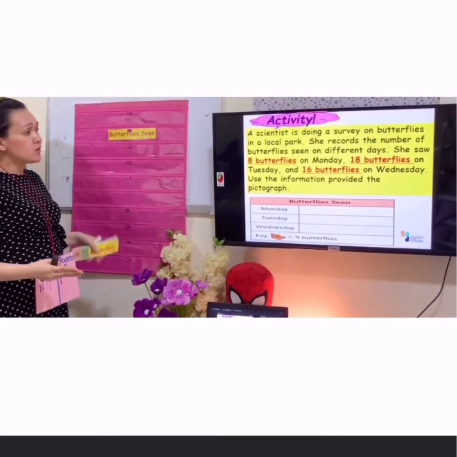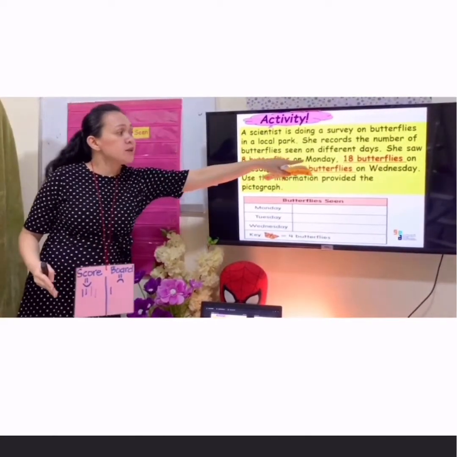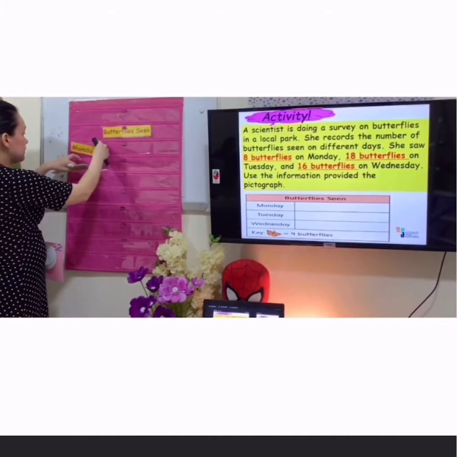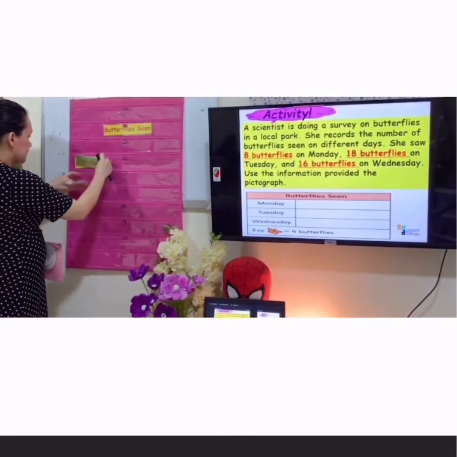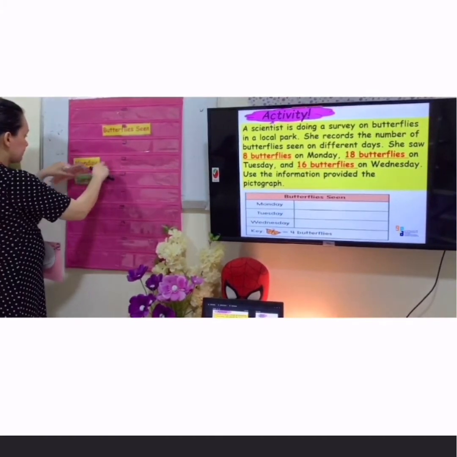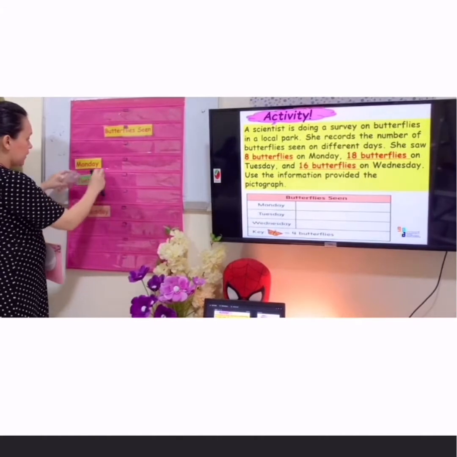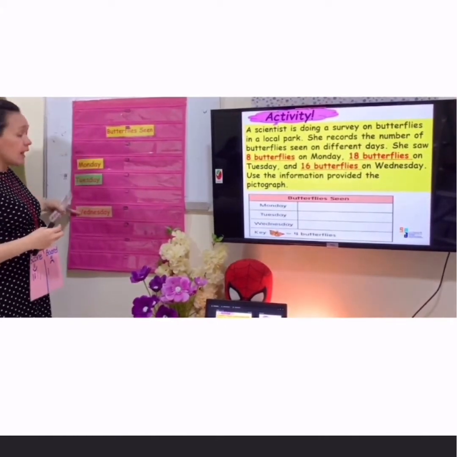We are going to label here the different days. So first, we are going to put here Monday. Next, Tuesday. And the next, we are going to put here Wednesday. So we are done with our title. We are done with the label.